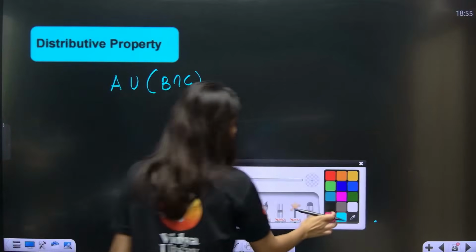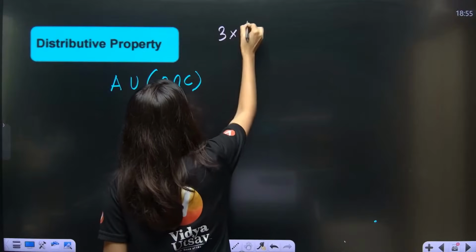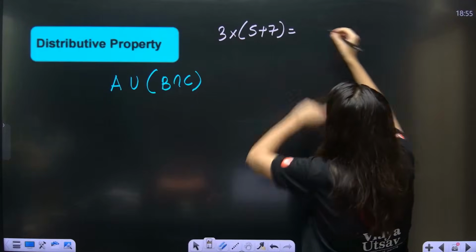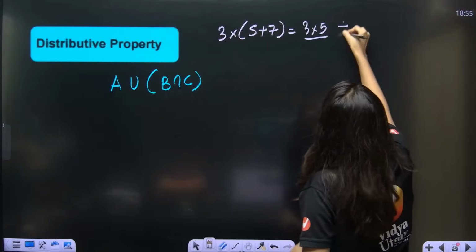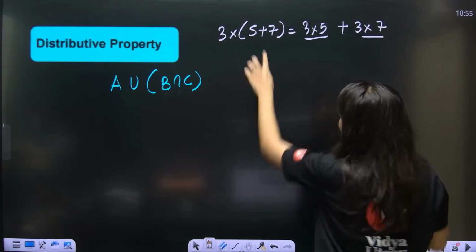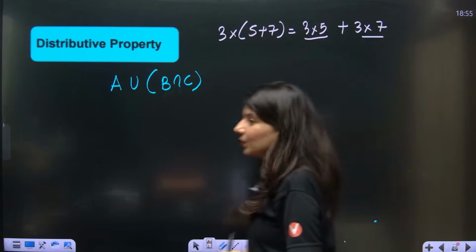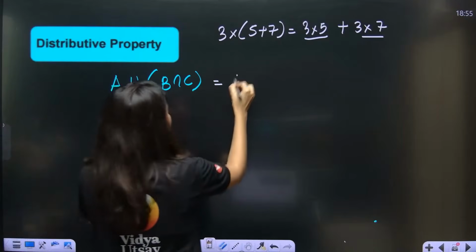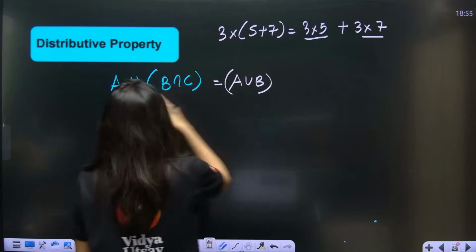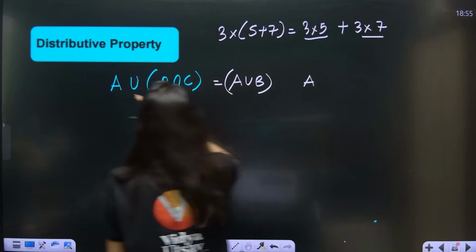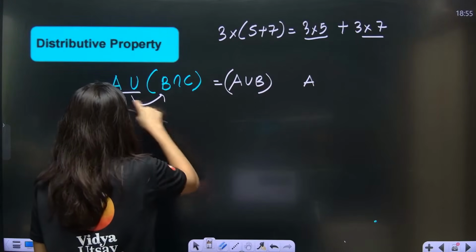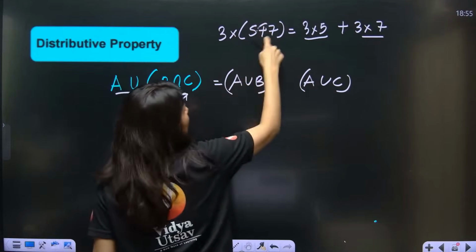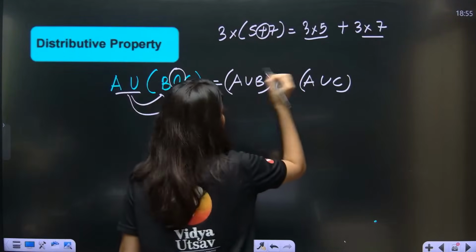See, distributive property actually looks like this. 3 multiply 5 plus 7 is 3 multiply 5 plus 3 multiply 7. So this plus sign will remain in between. Same is happening over here. A union B, and then A union C, and the middle sign will be this. So this will be the middle sign, intersection.